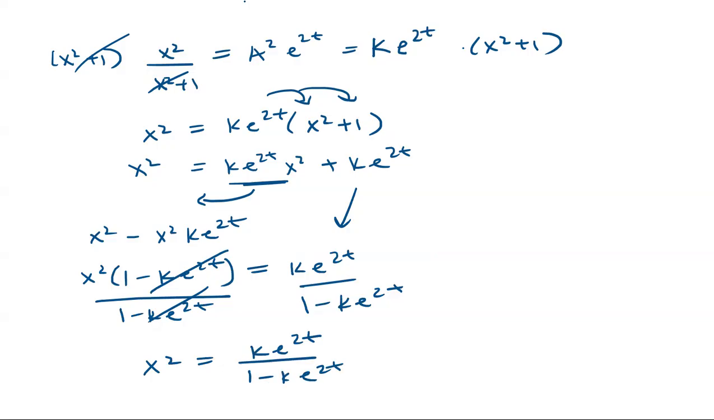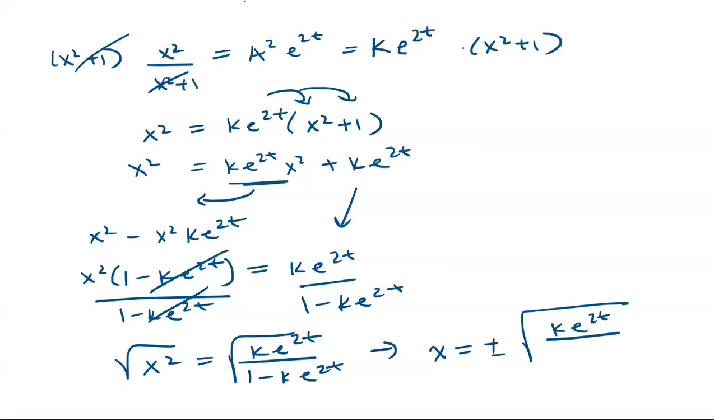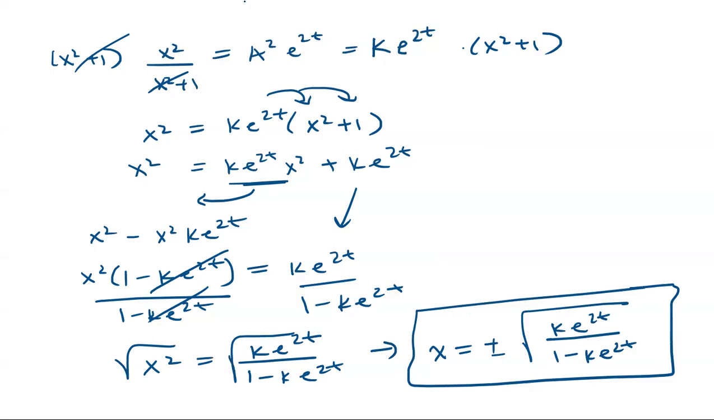And then our last step here, because we have a square, we can just take the square root on both sides. Okay, and so we got x is equal, since we have an x squared, remember back in college algebra, if you have a power of 2, that means you should have two possible solutions. So we're going to have plus or minus the square root of K e to the 2t over 1 minus K e to the 2t. And that's our final answer.